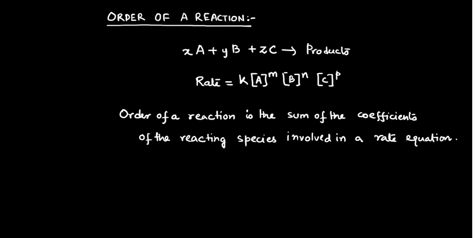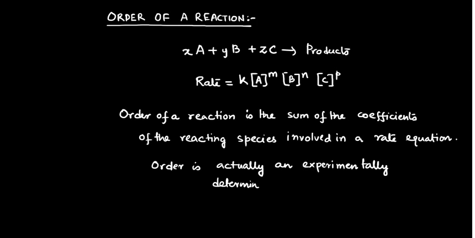Okay. Order is actually an experimentally determined factor. Okay. So here m, n and p are not equal to x, y and z.